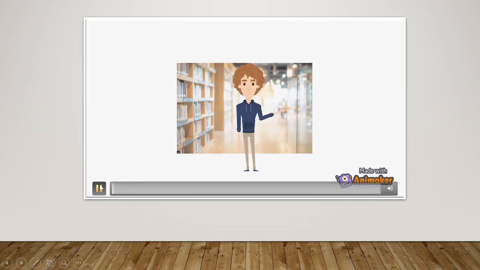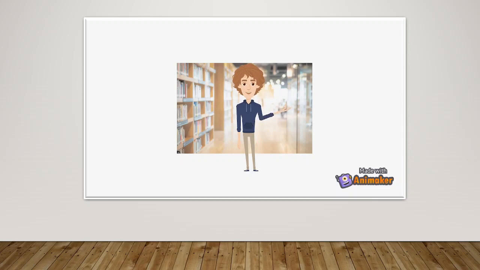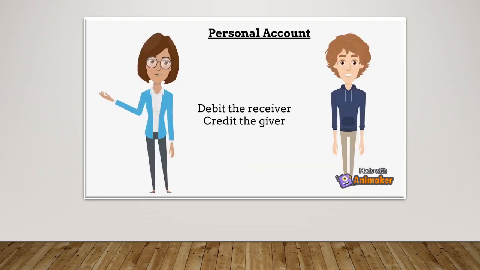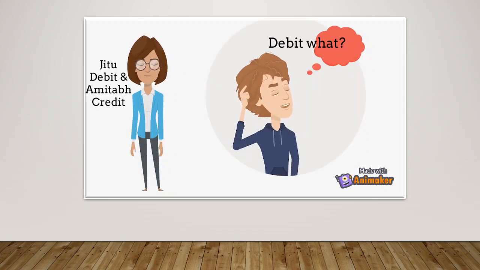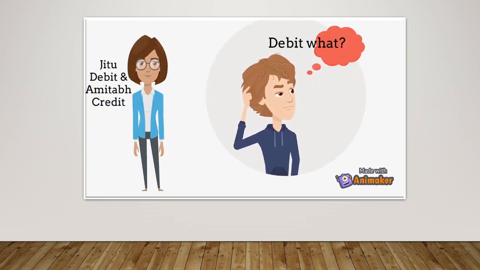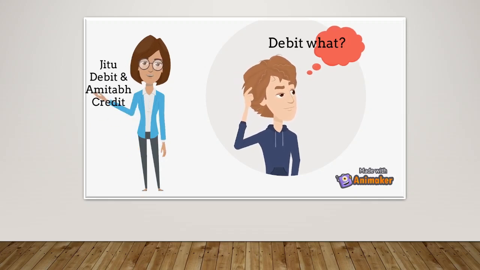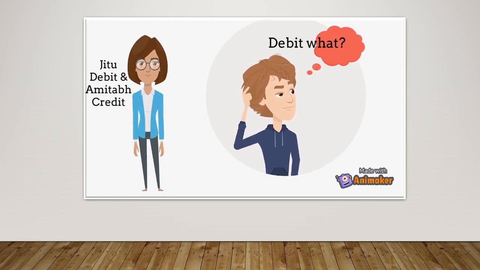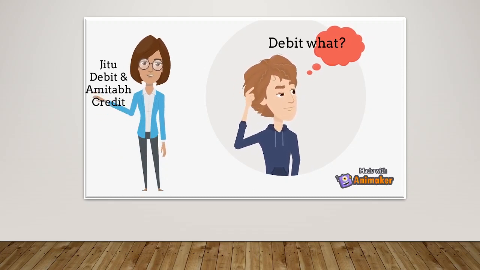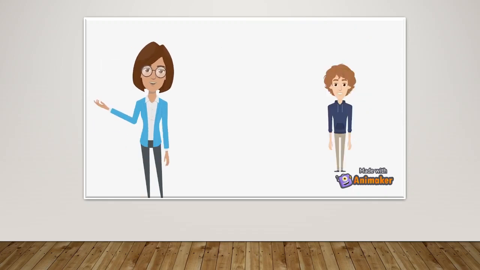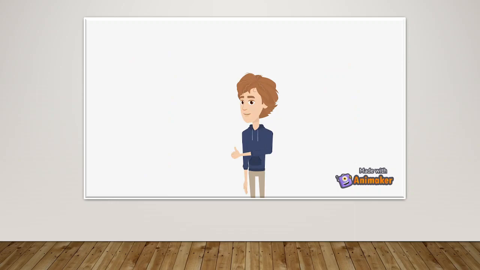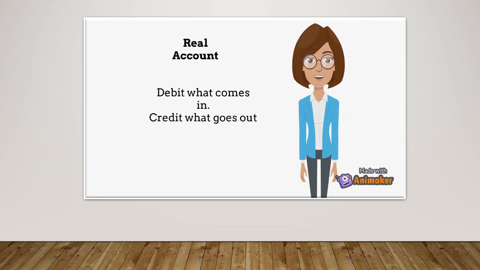Hey friends. Today we will learn the golden principle of debit and credit in accounting. There are three types of accounts: personal, real, and nominal. Personal account. Debit the receiver. Credit the giver. Can you please explain with an example? Well, suppose Mr. Amitabh gives money to Mr. Jitu. Then in this case Amitabh is the giver and hence Amitabh account is credited, whereas Mr. Jitu is the receiver and his account is debited. Hope you understood the concept of personal account and debit credit. Oh, yes. It's very clear now. Thank you. So let's move on with the next golden principle.